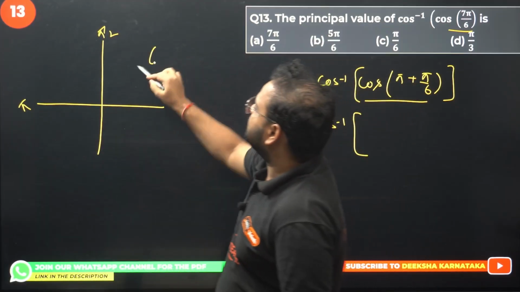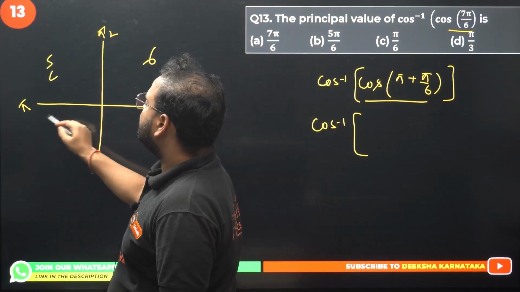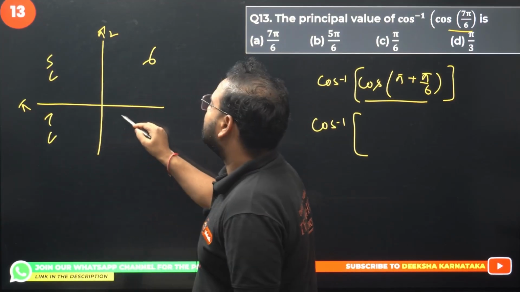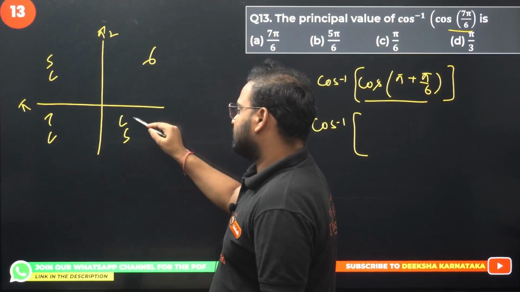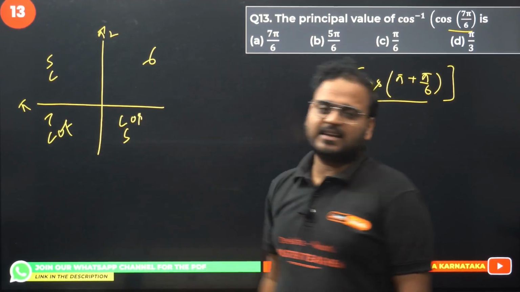All 6 are positive. In this we have sine and cosec positive. In this we have tan and cot positive. In this we have cos and sec positive. Cos is here and this is cot. Okay, cos and sec is positive.